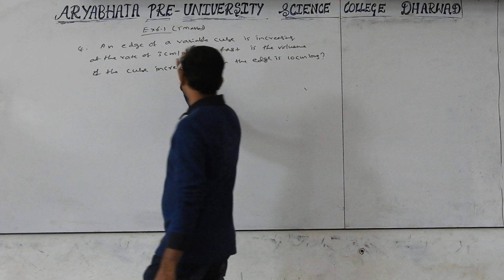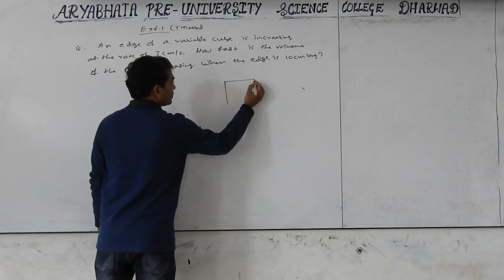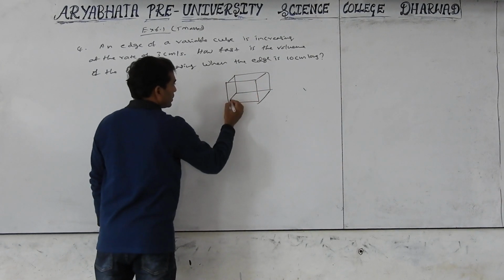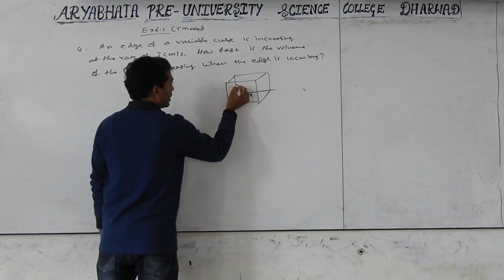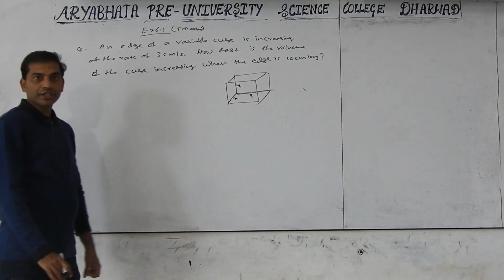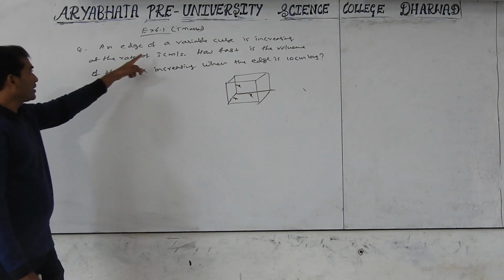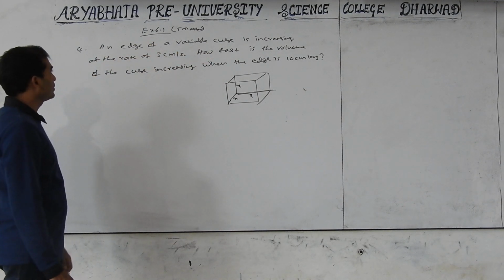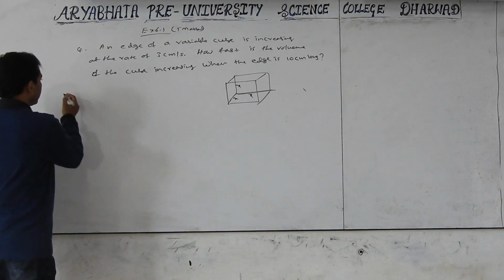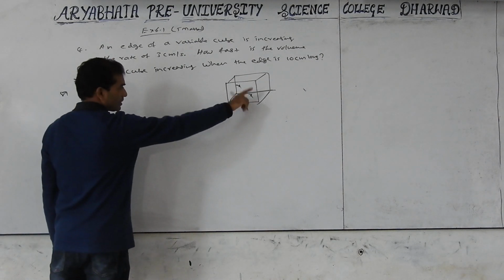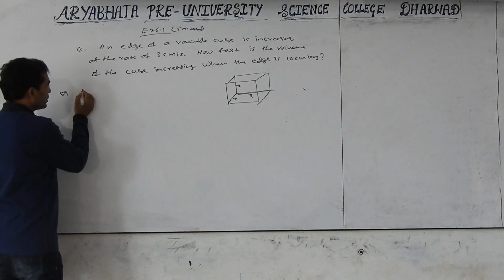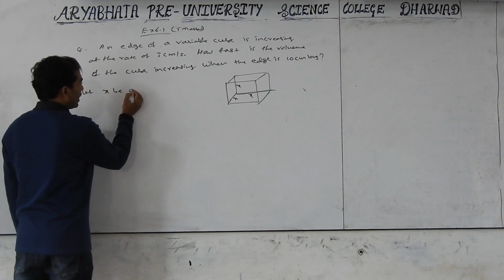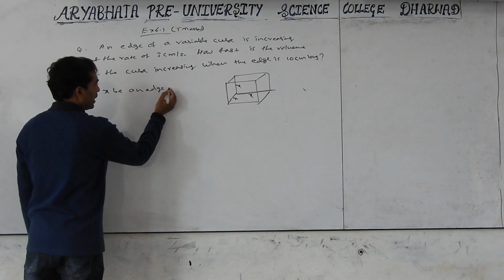See, an edge of a variable cube. This is the cube. Its edge is x. All sides, all edges, are equal. And the edge of the variable cube is increasing at the rate of 3 centimeter per second. Let x centimeter be an edge of the cube.